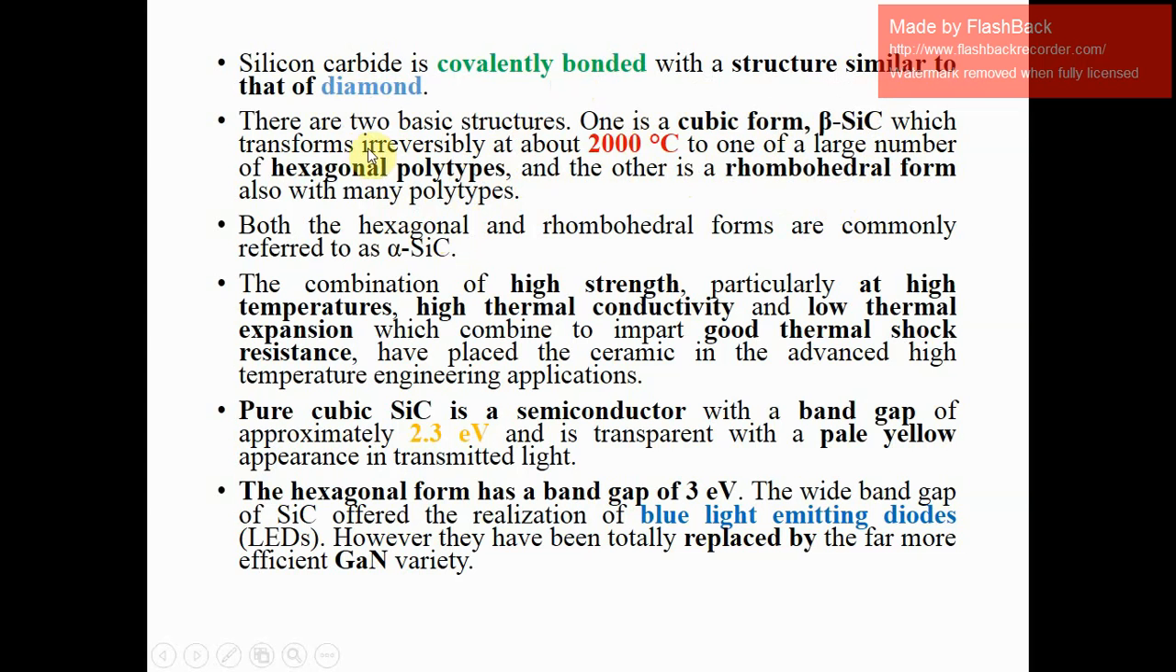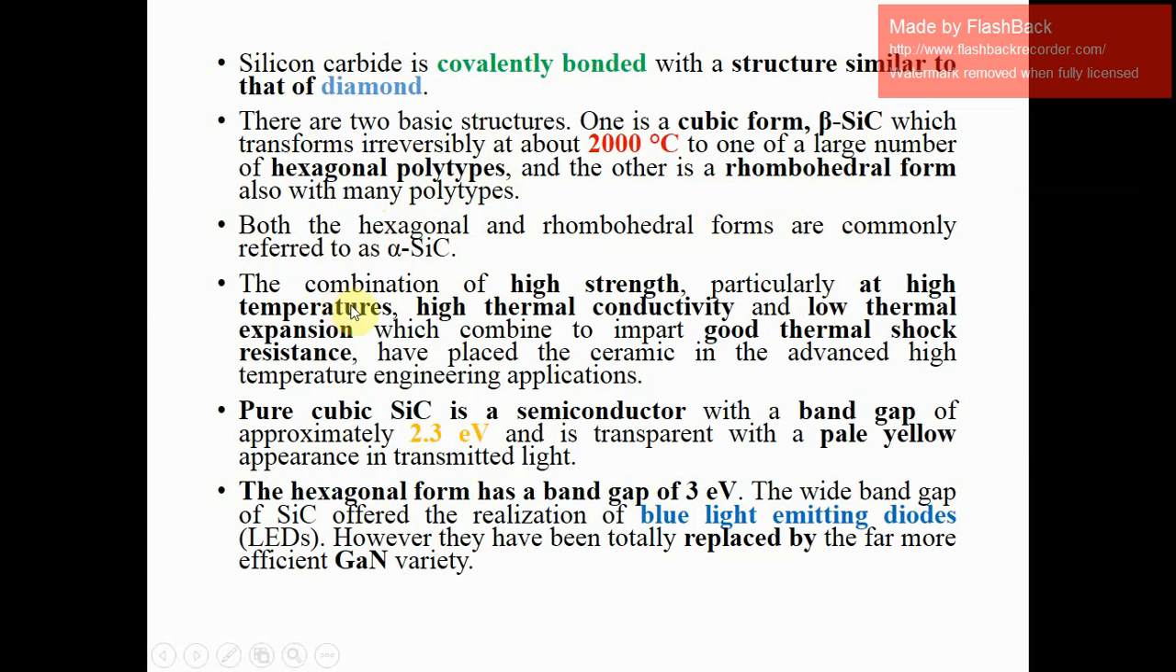Beta SiC transforms irreversibly at about 2000 degrees Celsius to one of a large number of hexagonal polytypes. So beta SiC after 2000 degrees Celsius converts to a hexagonal polytype, and it will not come back to the cubic beta form. Another one is the rhombohedral form. Both the hexagonal and rhombohedral forms are commonly referred to as alpha SiC. So you have beta SiC, the cubic form, and alpha SiC, the hexagonal and rhombohedral forms.